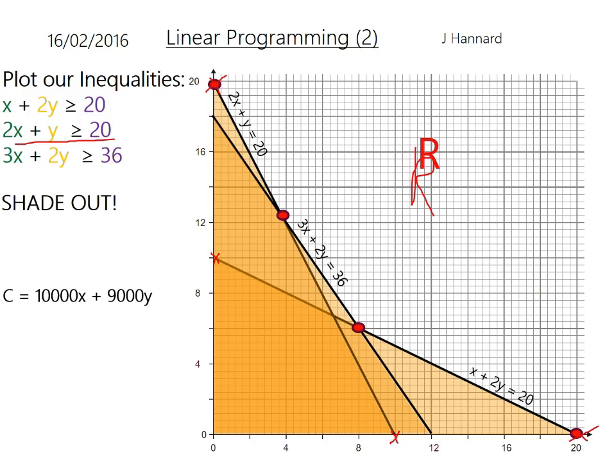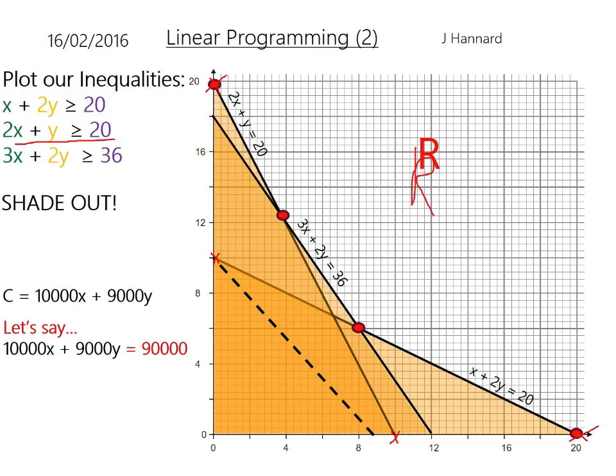We think of a number that is kind to both of these numbers here. So I'm probably thinking, times them together, you get 90,000. So let's say 10,000x plus 9,000y equals 90,000. And we draw it on like that using the cover up method. If 10,000x equals 90,000, then x must equal 9. We put a cross there. And if 9,000y equals 90,000, y must equal 10, so we put a cross there.